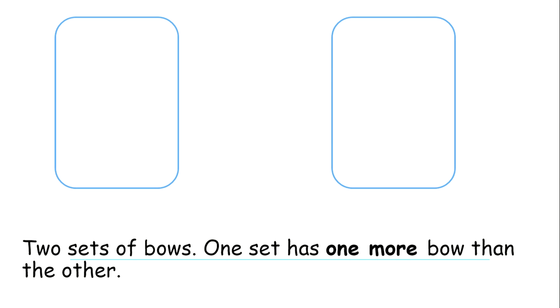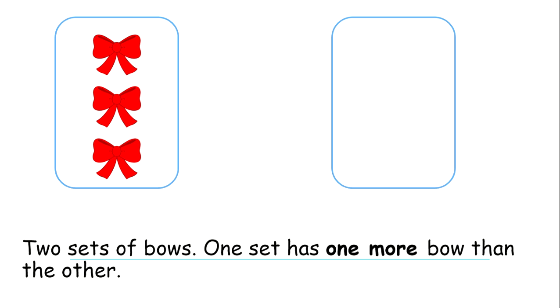Next one, it says 2 sets of bows. One set has 1 more bow than the other. I'm going to start off by drawing some bows. I have 1, 2, 3. I decided to draw 3 bows here. Alright, so I put 3 bows here, and I'm going to make this one the set that has less. So this has 3, so I'm going to make this set smaller, one less than this set. So I'm going to draw 2 bows over here.